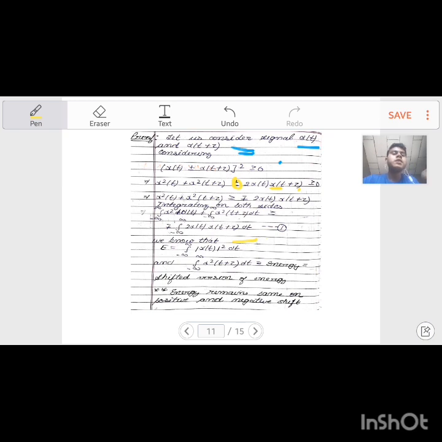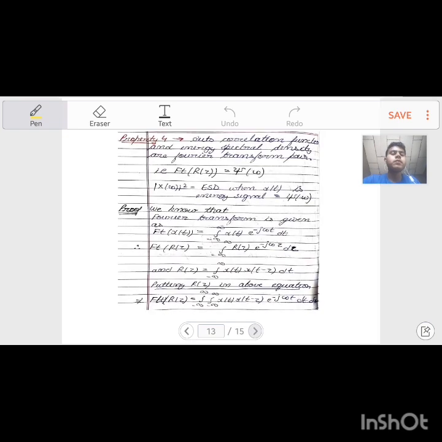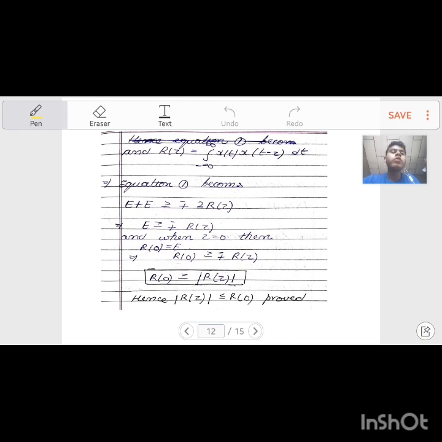Now we know that the energy of the signal is given as E equals the integral from minus infinity to infinity of modulus of x(t) square dt. The integral from minus infinity to infinity of x square(t+tau) dt is also energy, a shifted version of the energy, and the energy remains the same whether we shift the signal towards the positive side or the negative side. We are also using the expression of the autocorrelation function, r(tau) equals the integral from minus infinity to infinity of x(t) x(t+tau) dt.